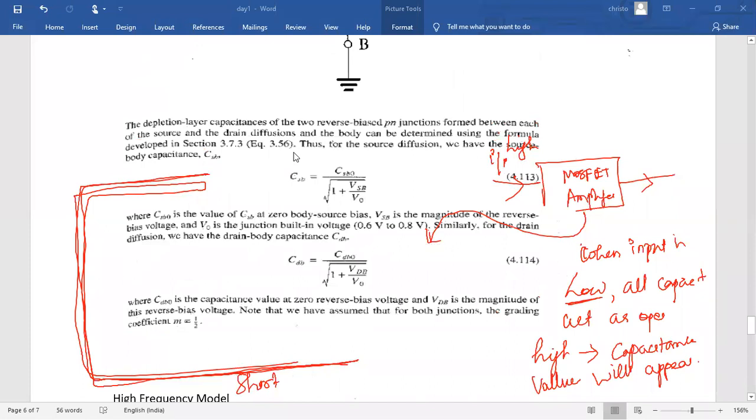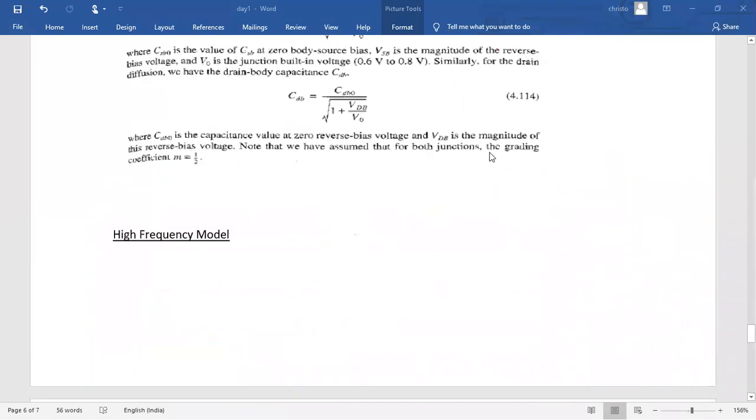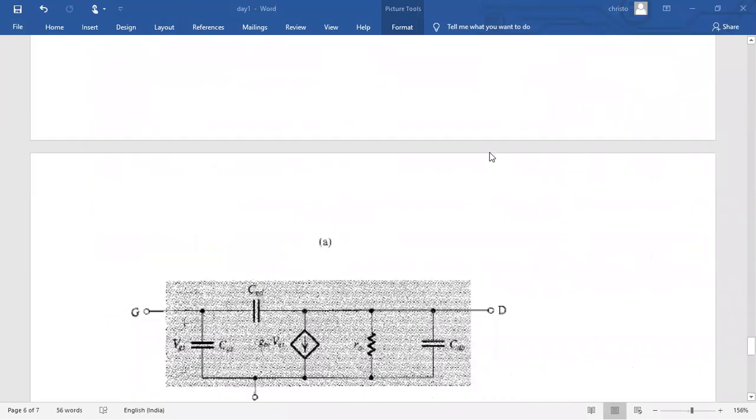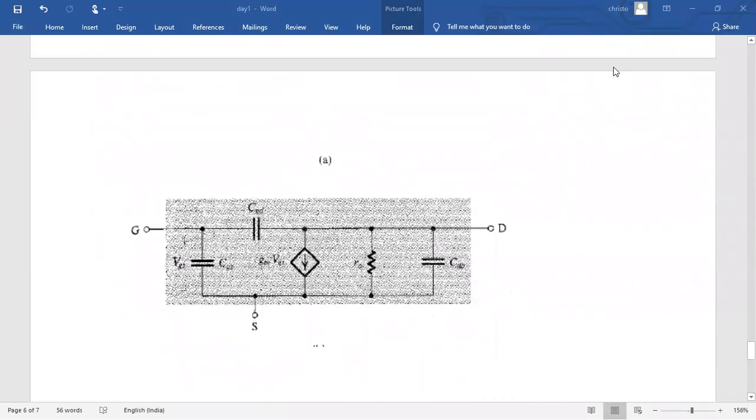Due to the short between source and body, source is equal to body. So the number of capacitors is reduced: totally 5 were there, now it is reduced to 3.